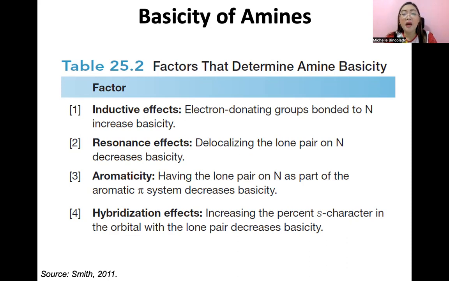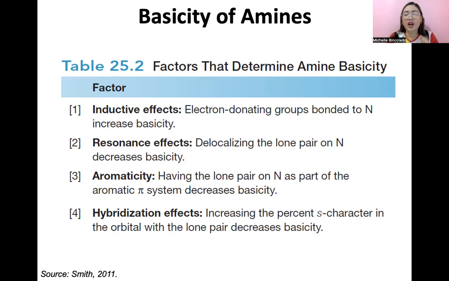Next, number 3, aromaticity. Having the lone pair on nitrogen as part of the aromatic pi system decreases basicity. Actually class related yung aromaticity sa resonance effect. Kasi di ba sa aromatic ring, delocalized ang pi electrons.